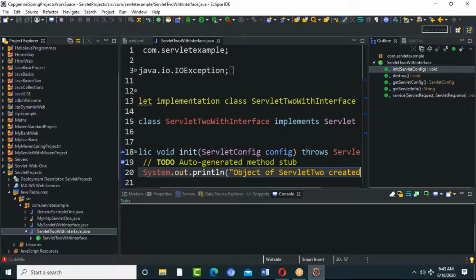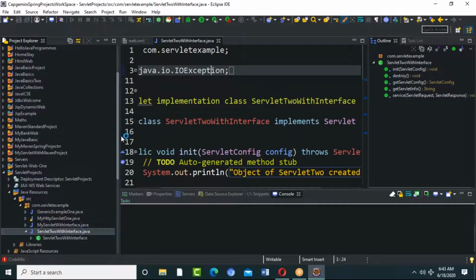The init method is something I can say that when the object gets created, the first method to be called will be your init method. But your service method will be called only when you give the request. Okay. Are you getting it now?